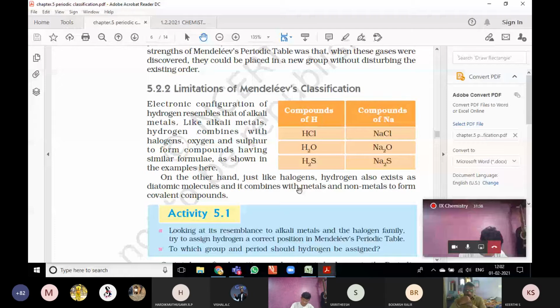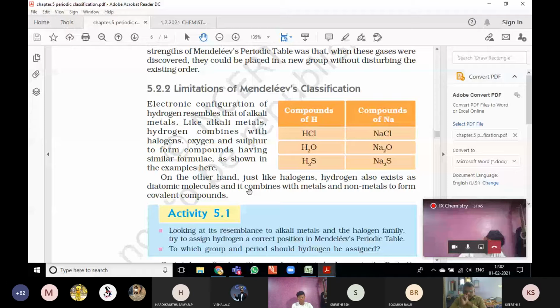These are the first limitations. The second, isotopes. In class 9, we have learned about isotopes. The atoms which have the same atomic number but different atomic masses are called isotopes. We have already learned about isotopes and isobars in class 9.